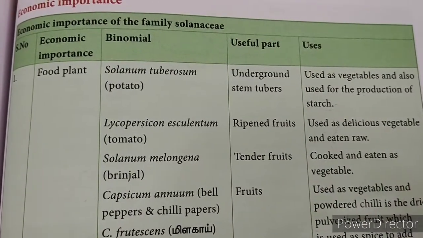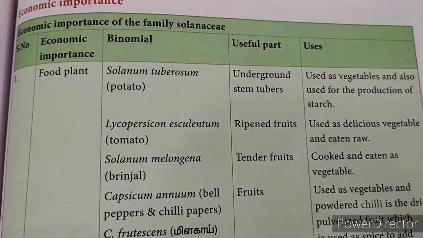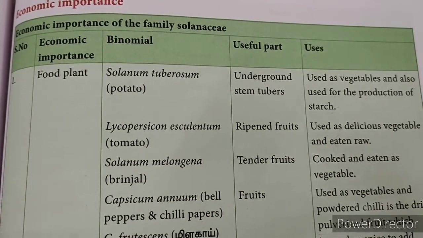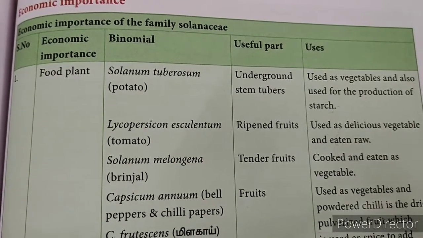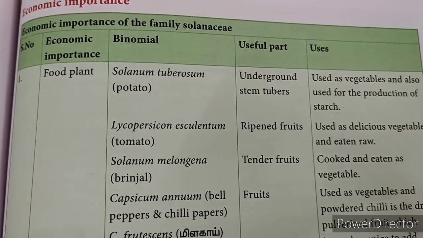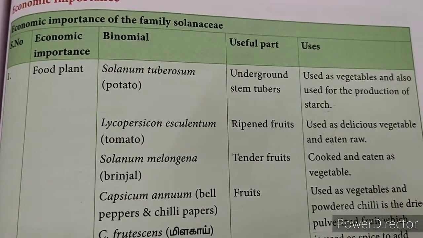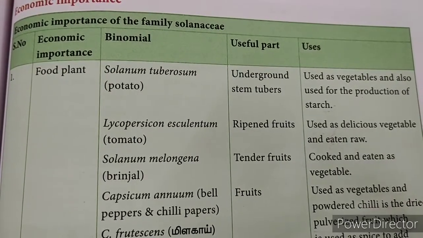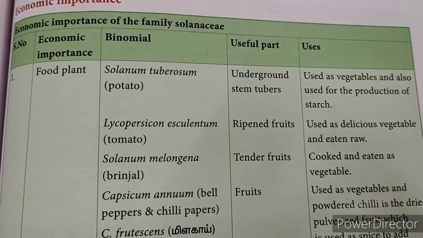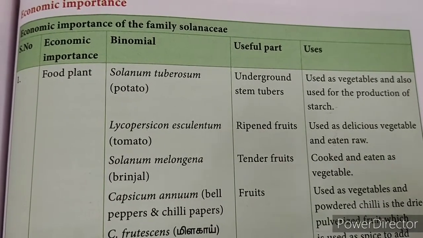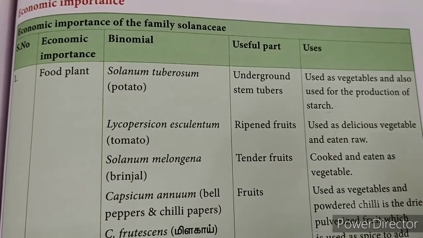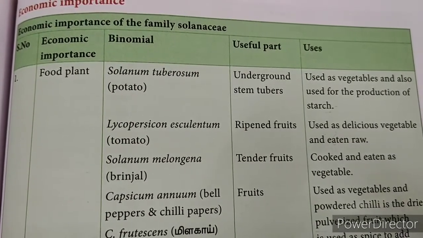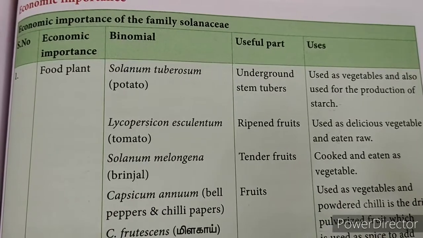Children, we have completed the general characters of the family Solanaceae and the botanical description of the Datura metel. Now, we are going to learn the economic importance of this family Solanaceae. This family also provides us food, medicine, tobacco and ornamental plants. Now, let us learn the first part called food plants.